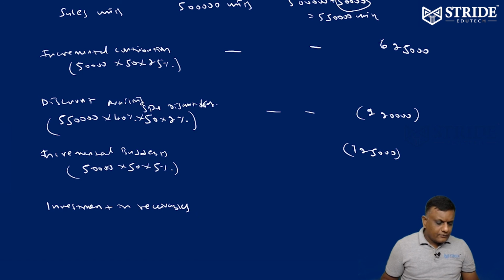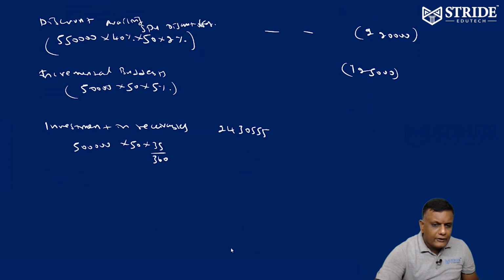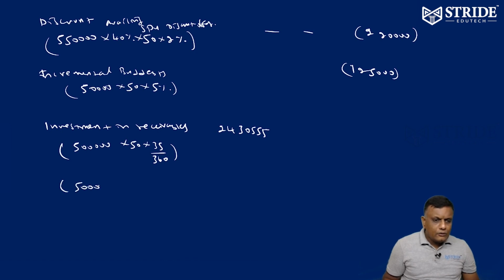At present, 5 lakh into 50 into 35 by 360. That is equivalent to, for the present policy, 24 lakh 30,555. Assume 1 year to 360 days. Right, first category. Second category, 5 lakh into 50 into 34 by 360 plus